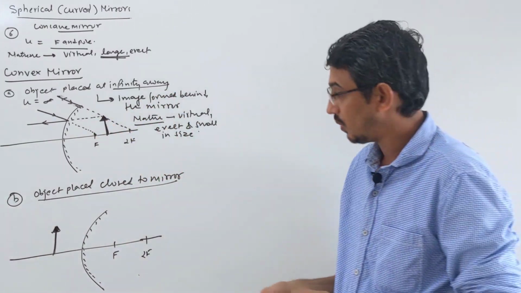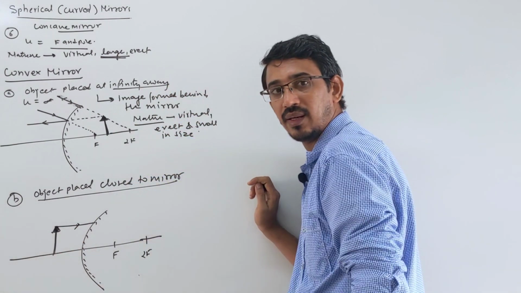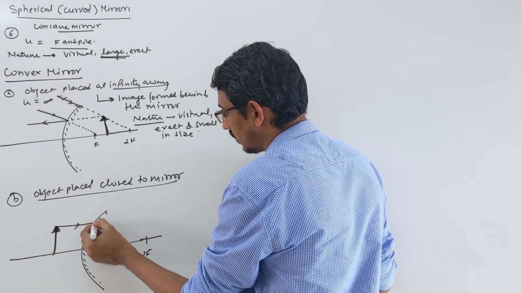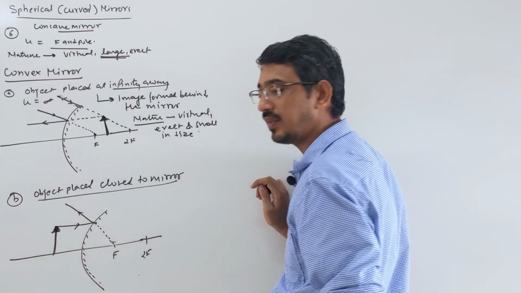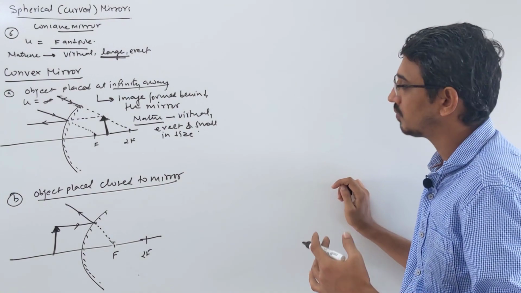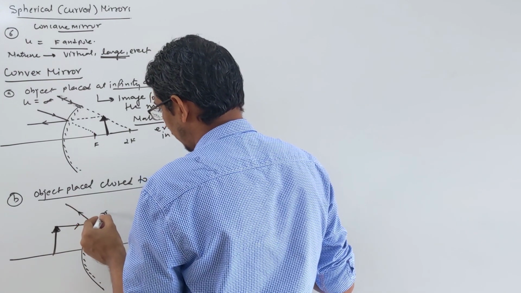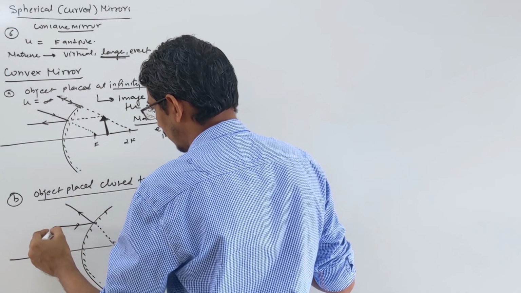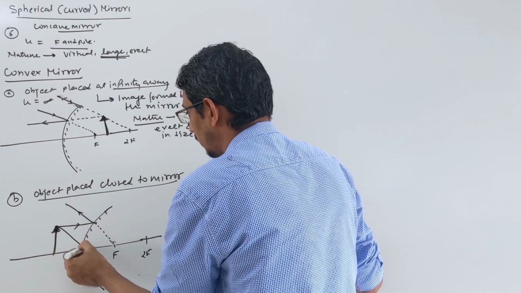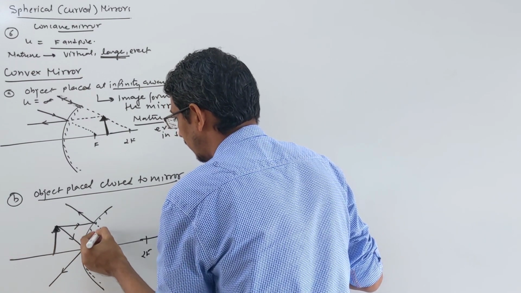Right? Okay. So look here how we'll draw the image diagram. One ray coming like this one, parallel. It should pass through the focus that way, so it will go back like that. One ray we can draw coming passing through your 2F. You can select this one. Or I can draw it this way also. One ray coming to the pole should reflect at the same angle. If I extend this backward, then this is your answer.